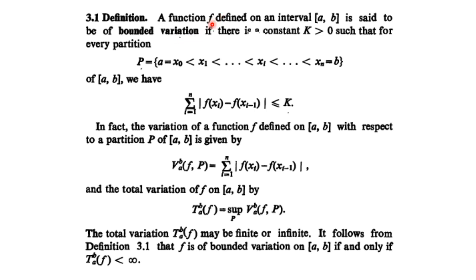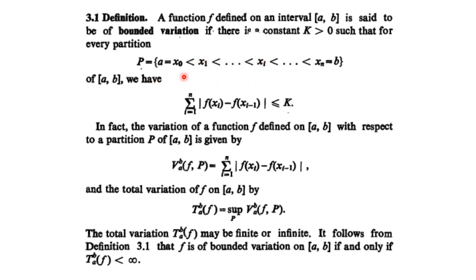Let's suppose we have a function which is defined on the closed interval ab. Then this function defined on the closed interval ab is said to be of bounded variation if there is a constant k which is greater than 0, such that for every partition of the interval ab we will take the variation of the function over these sub intervals, right? We will find out the value of f(x) at the point x0, then at point x1, then at point x2, then at point x3, and so on.